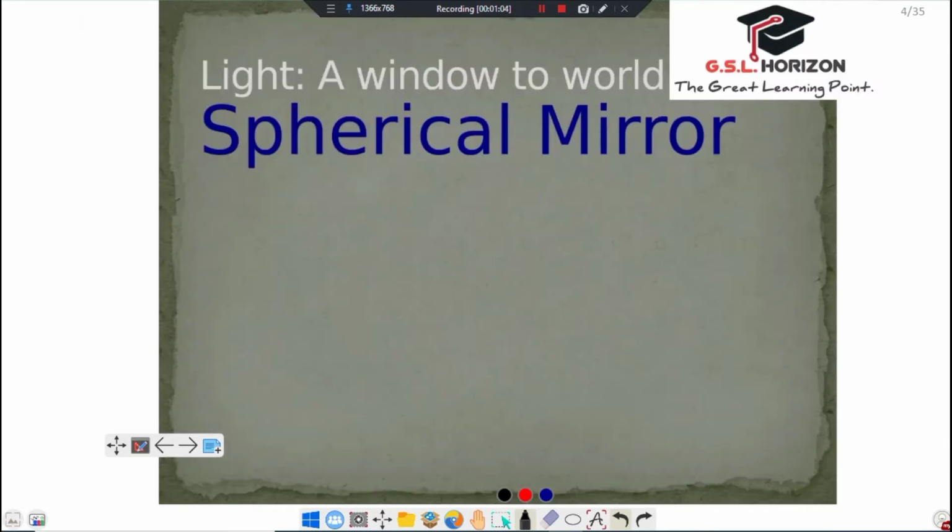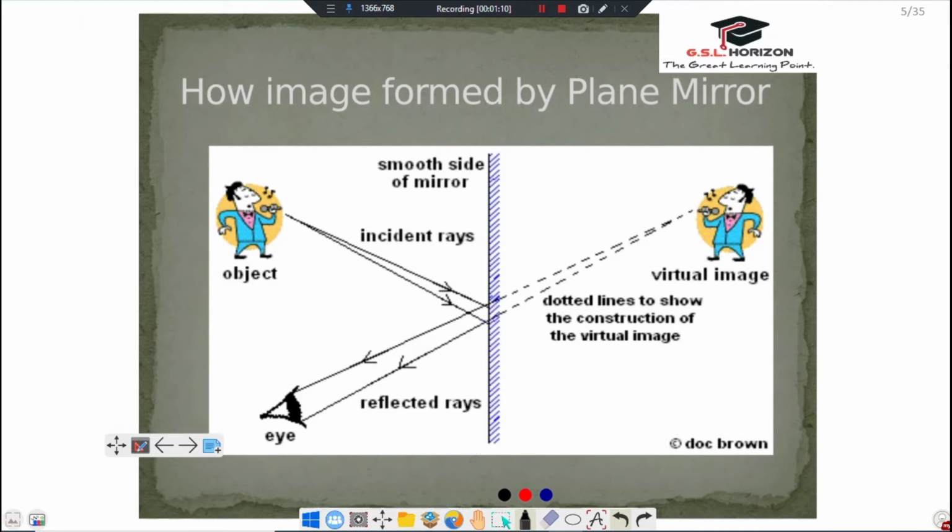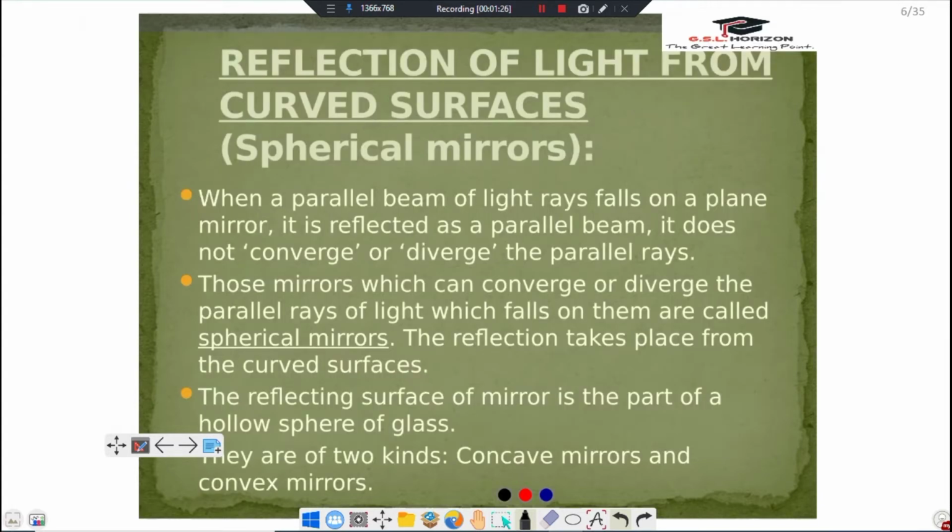Dear friends, today I am going to deal you with your favorite topic, spherical mirror. As I taught you previously on plane mirror, image formation on plane mirror, you remember it, and now I teach you on spherical mirror. Reflection of light from curved surfaces or spherical mirrors.